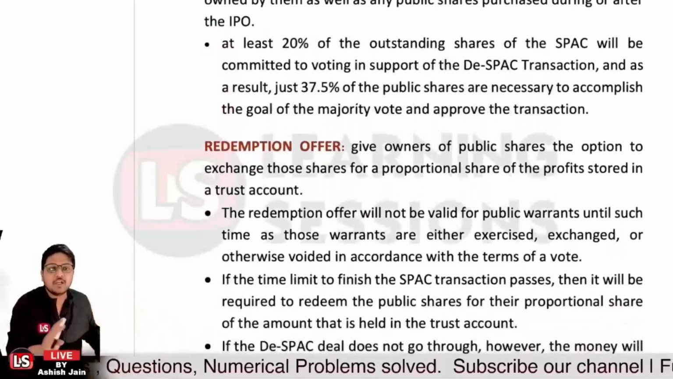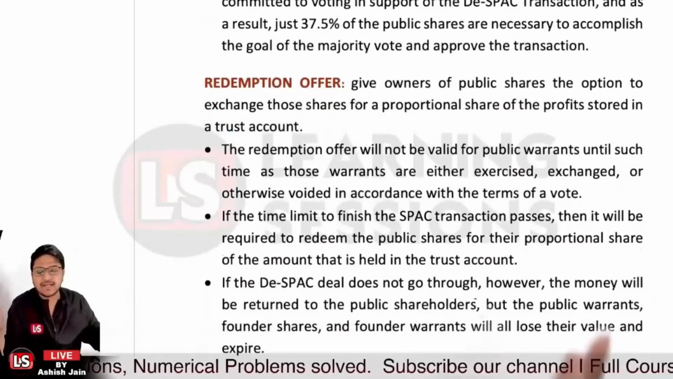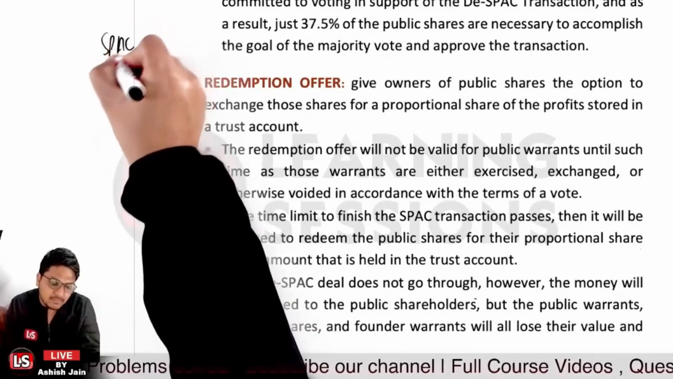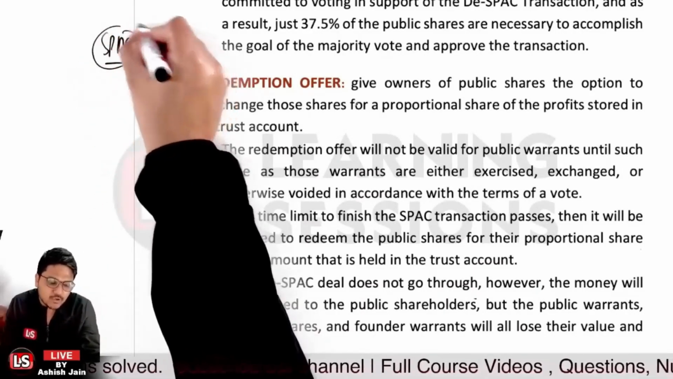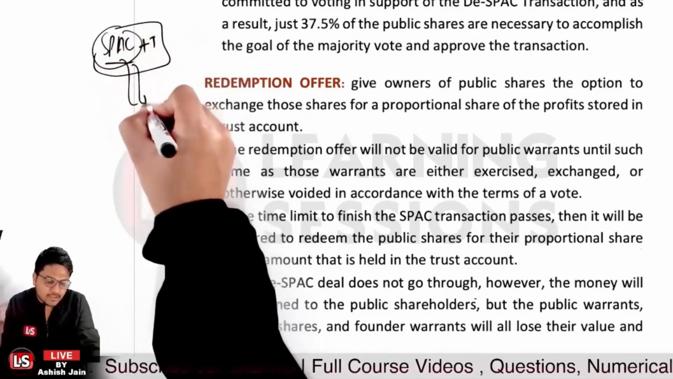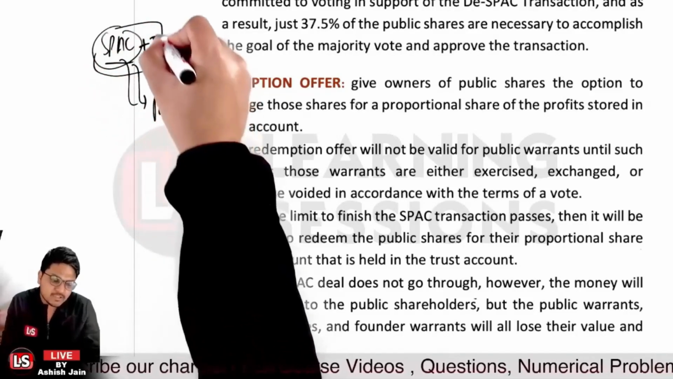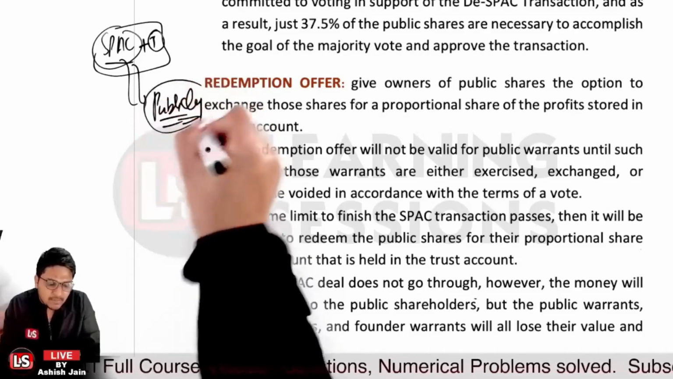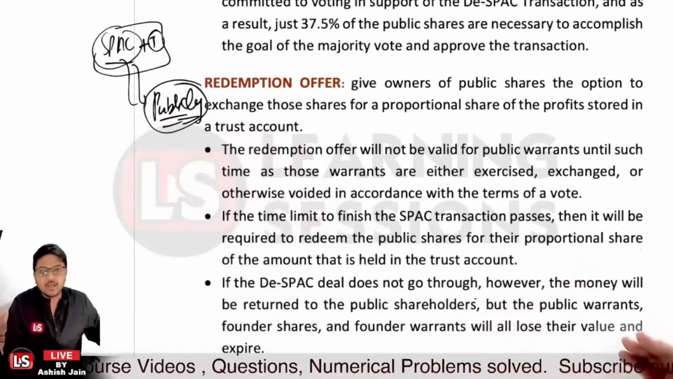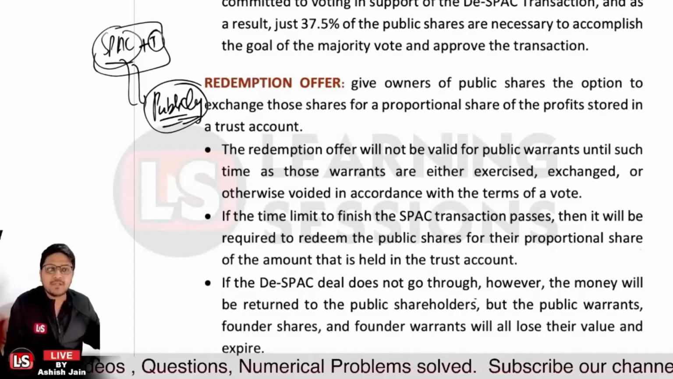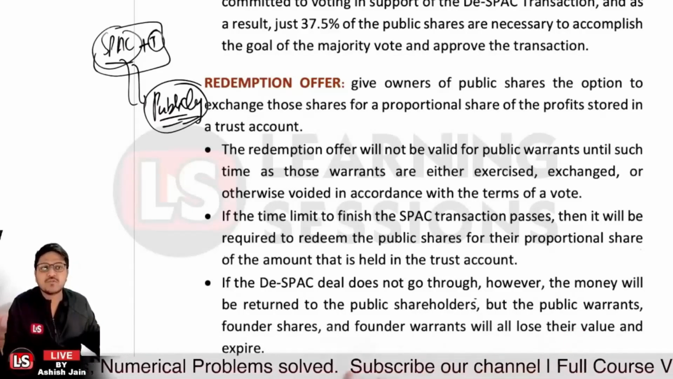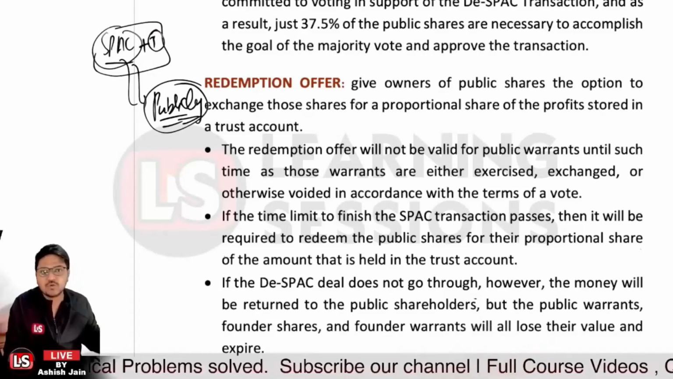That's the main thing. And what do you mean by redemption offer? Once your particular shares are public, let's say there was a SPAC company and there was a target, now both are combined, and because it was a public entity, now your units are publicly traded. That's the main fundamental. Now it gives the owner of the public shares the option to exchange those shares for proportional shares of the funds stored in the trust account.